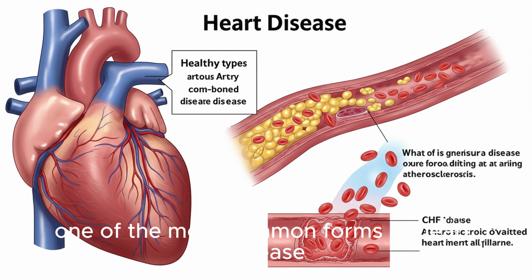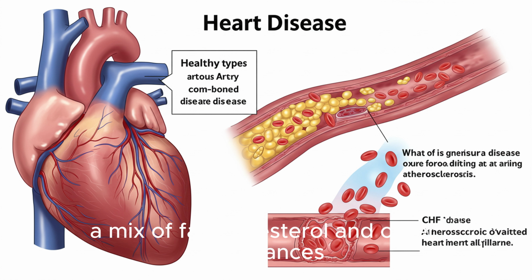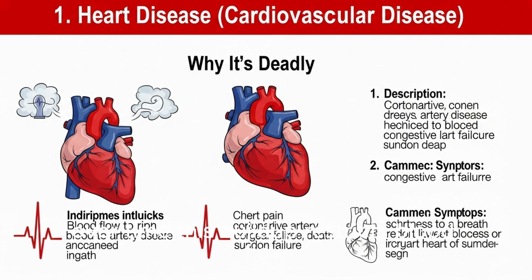One of the most common forms of heart disease is coronary artery disease, CAD. This condition occurs when the arteries that supply blood to the heart muscle become narrowed or blocked by plaque, a mix of fat, cholesterol, and other substances. Over time, this buildup restricts blood flow, which can lead to a heart attack when the blood supply is suddenly and completely blocked. Another serious consequence is congestive heart failure, CHF, a chronic condition where the heart becomes too weak to pump blood efficiently, leading to fluid buildup in the lungs and other parts of the body.